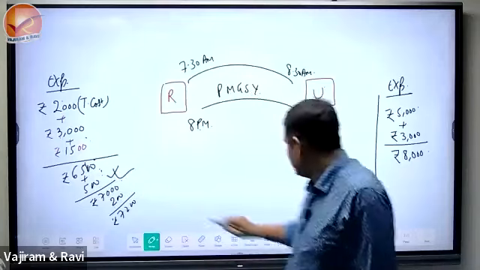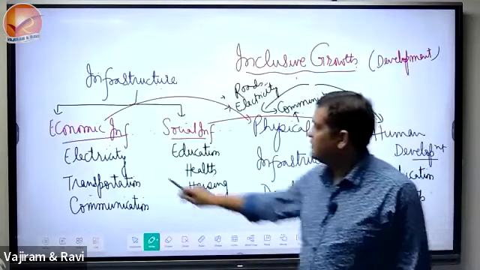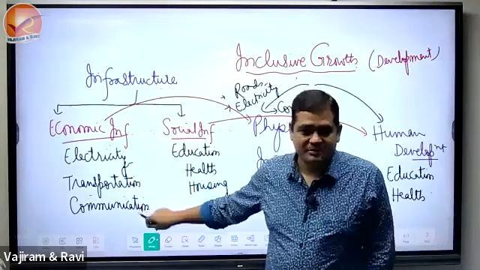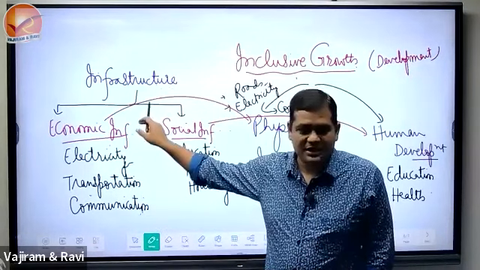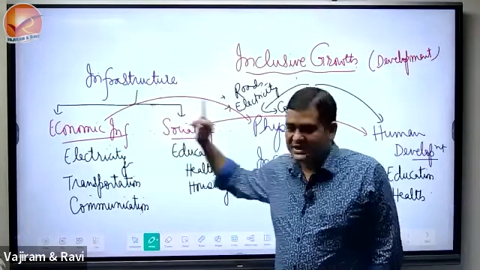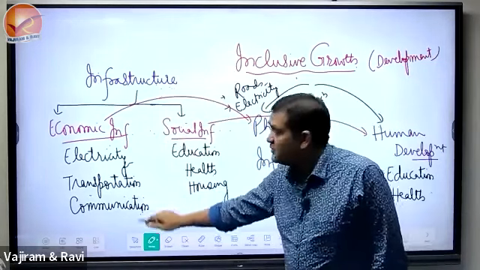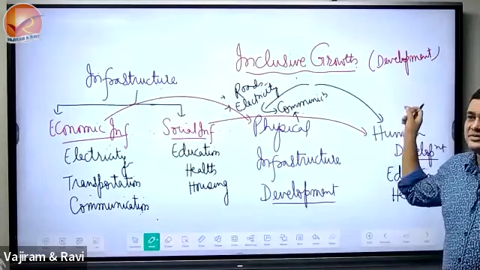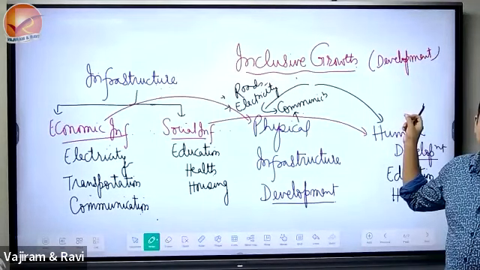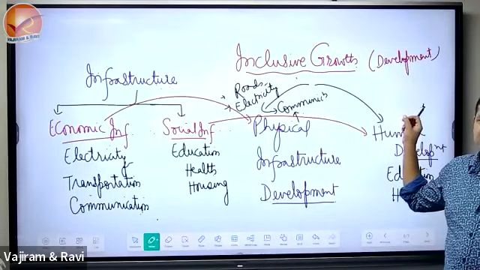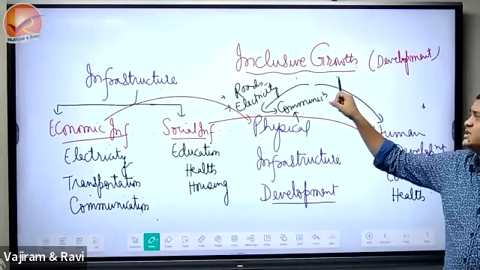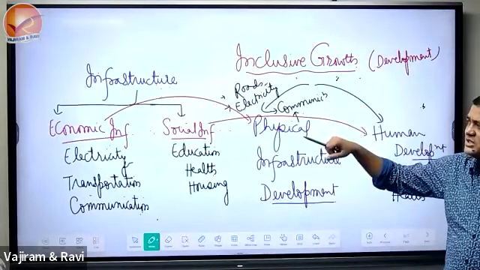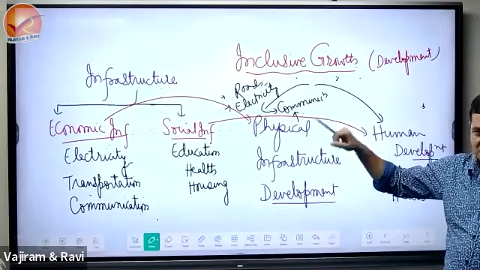Please understand, electricity, don't you think again the part of infrastructure? Communication, internet, part of communication, again infrastructure. Don't you think that because of this investment in infrastructure by the government, there is a better development of this family happening or not? Isn't it? Better development of that family, inclusive growth. Why? Because the person was not providing good education to the family members and all, now providing.